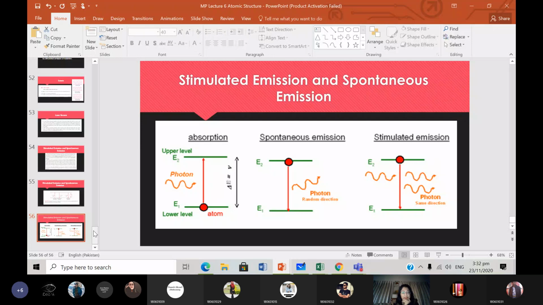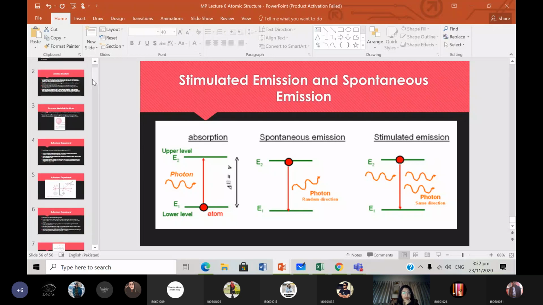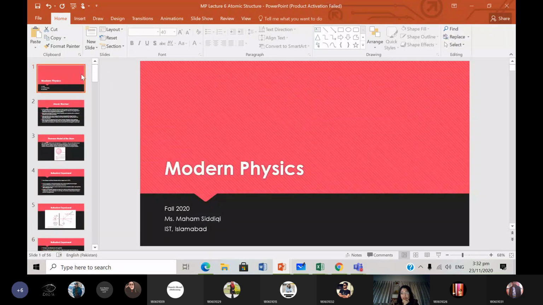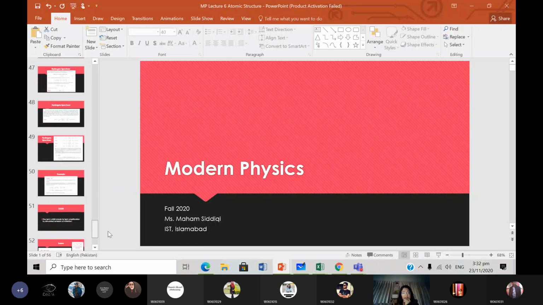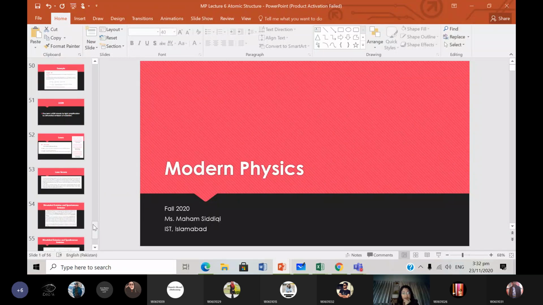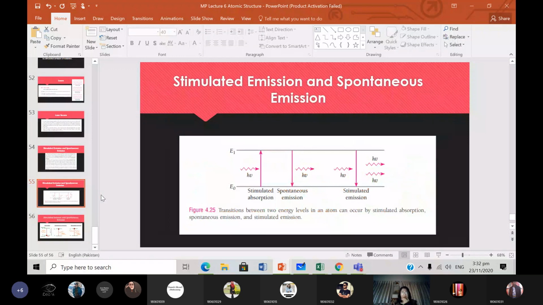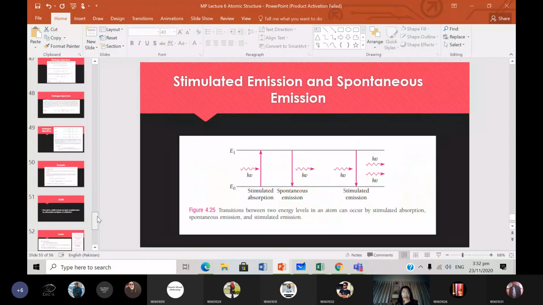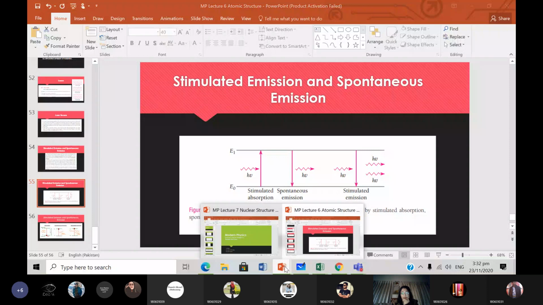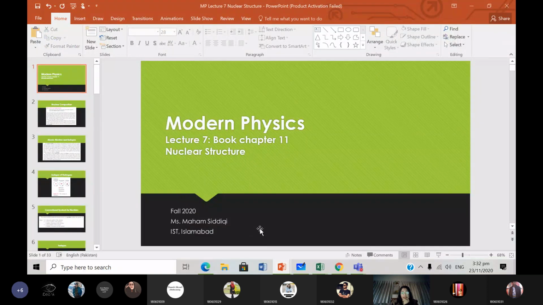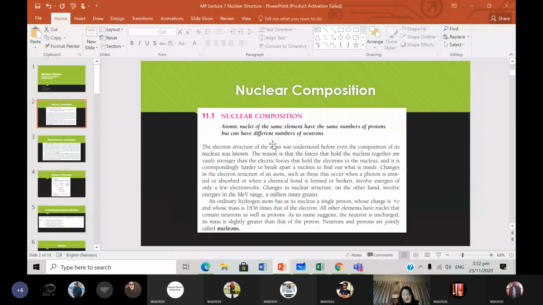I think we have completed this chapter of atomic structure, and we took half of this lecture for this chapter. So are there any questions so far related to lasers or any of this hydrogen spectrum, anything that we have done so far? We have this next chapter. Okay, nuclear structure.